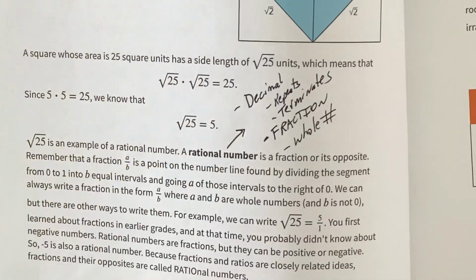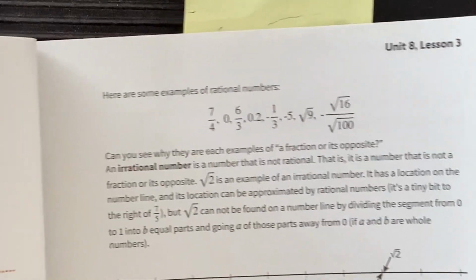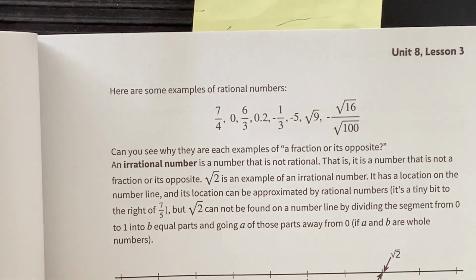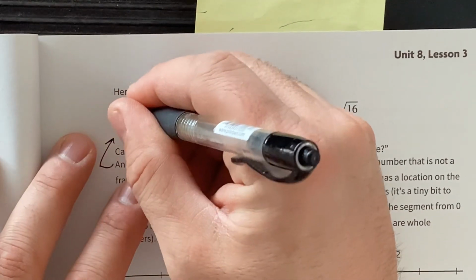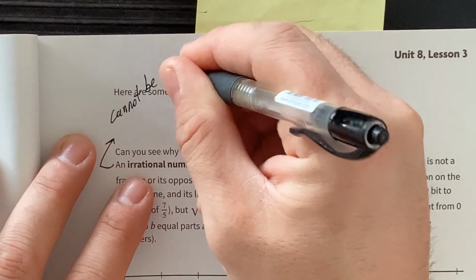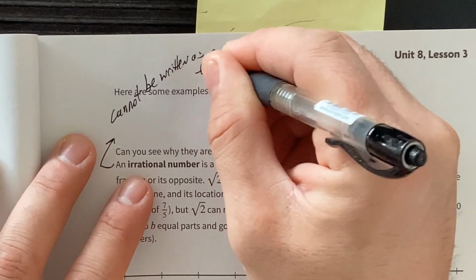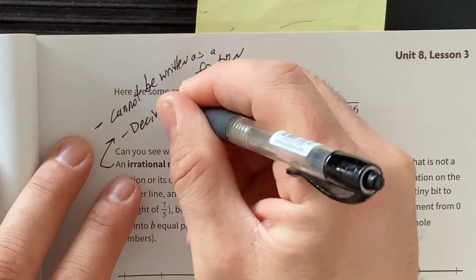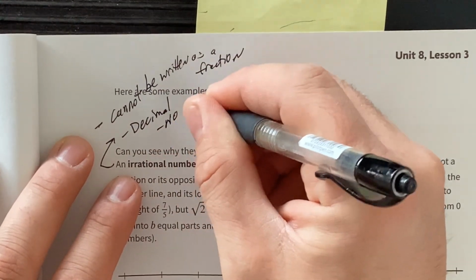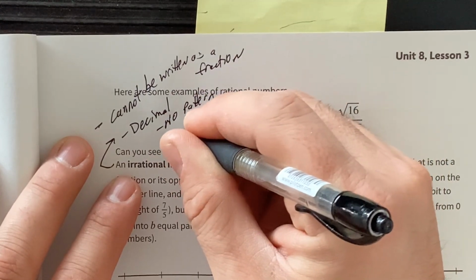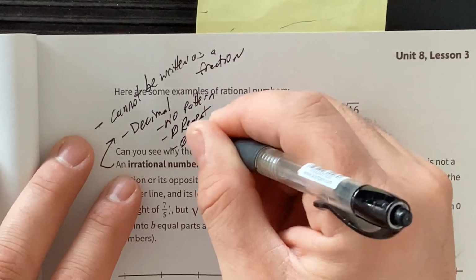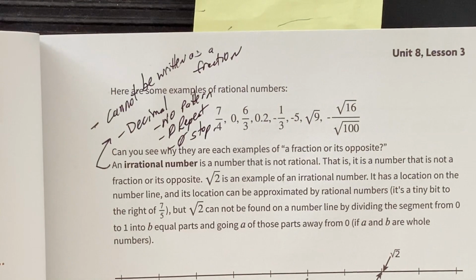And that leaves us to the other end of the spectrum, irrational. Again, the definition should not be, it's a number that's not rational. This one cannot be written as a fraction. And as a decimal, there's no pattern. It doesn't repeat. It doesn't stop. So it still can be written as a decimal, but it goes on forever.